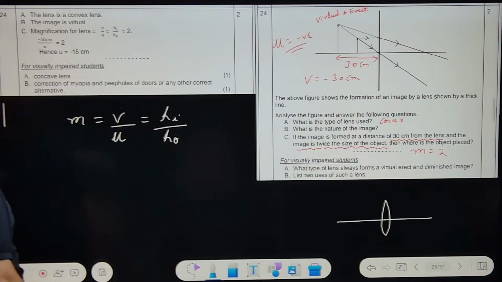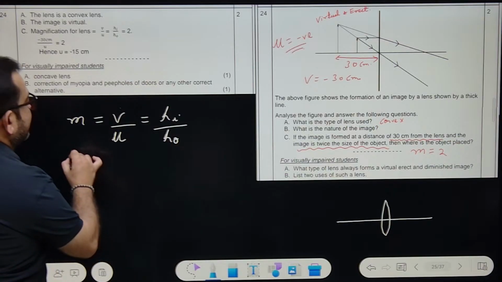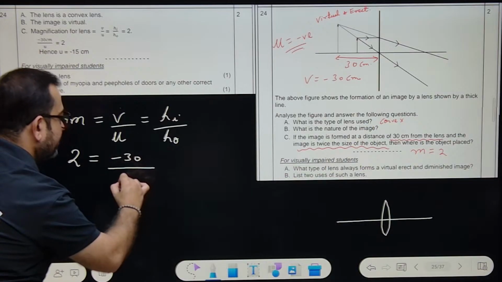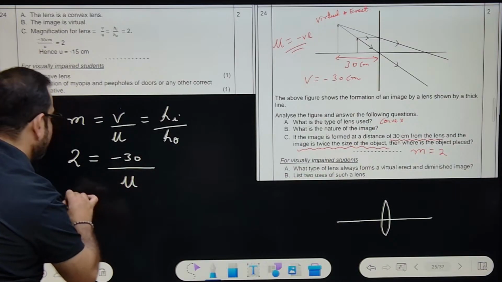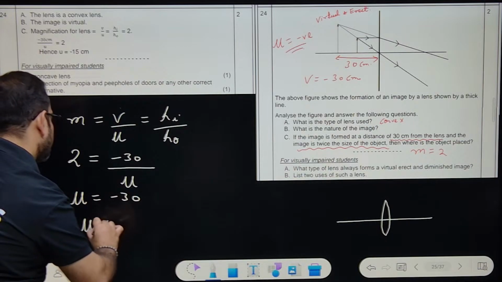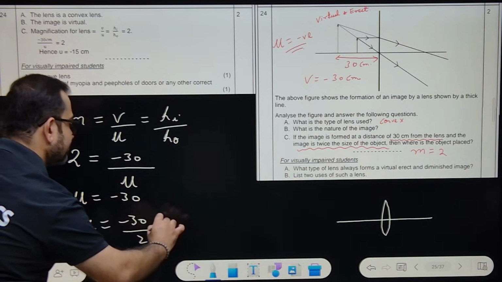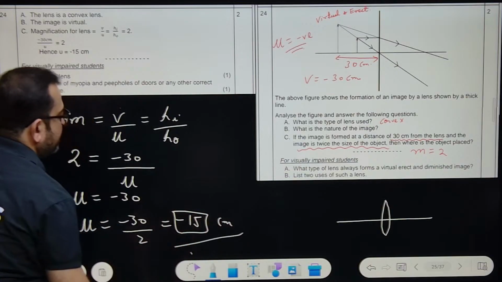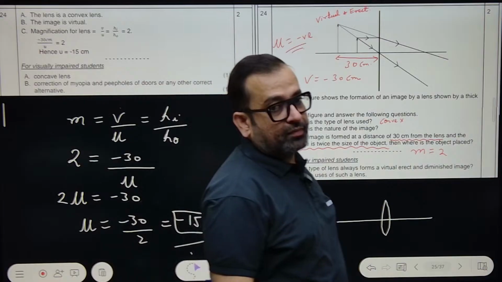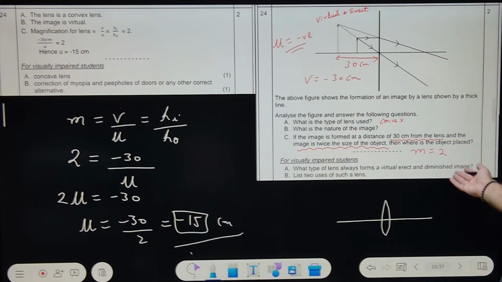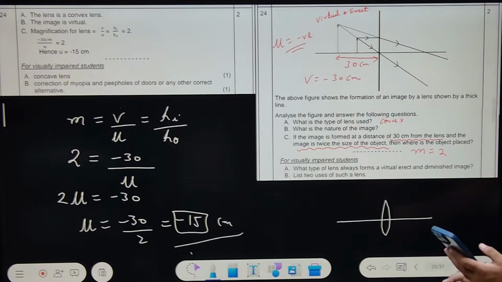So now, magnification is 2. V is minus 30. According to the rule, this U must come out negative. So 2U equals minus 30, so U equals minus 30 by 2, that is minus 15 centimeter. Yes or no? 2 marks, so easy a question. Minus 15 centimeter. Sorted.